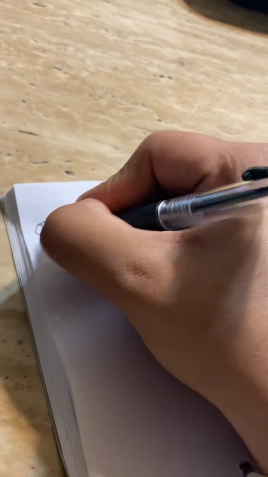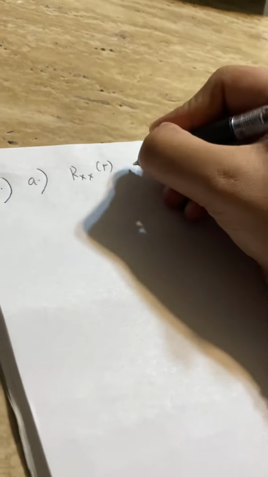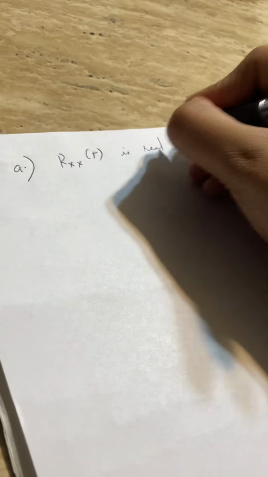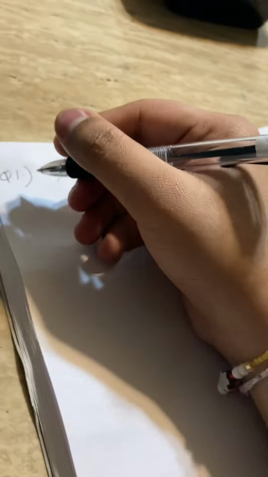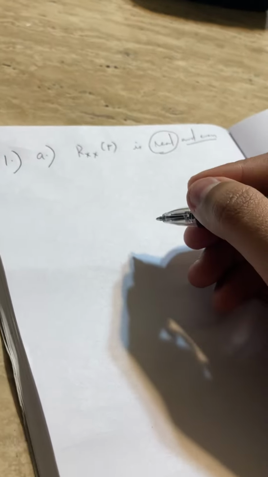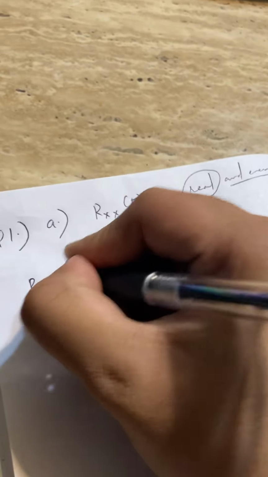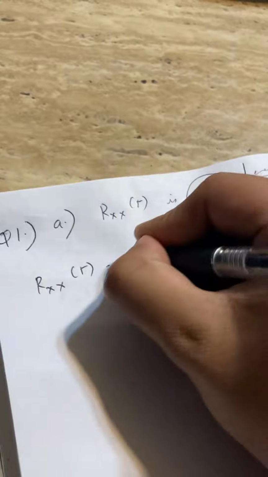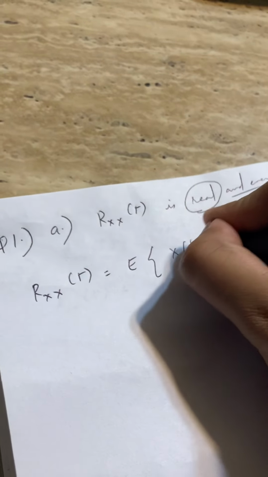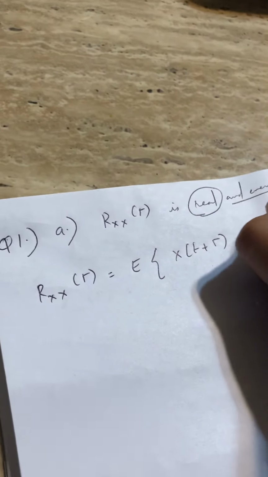In question number 1, part A, we have to show that the autocorrelation Rxx of tau is real and even. First let us show that Rxx of tau is real. For this we know that Rxx of tau can be written as E of x of t plus tau, x of t.